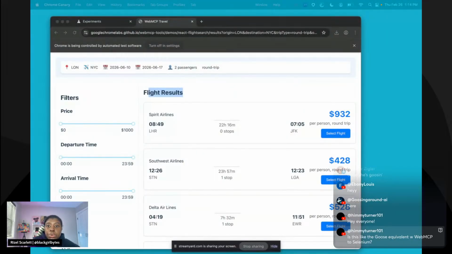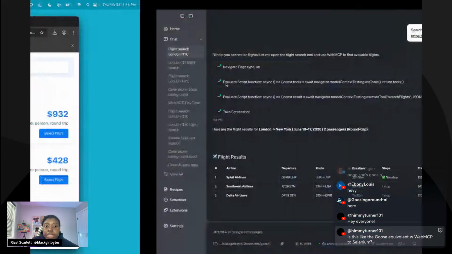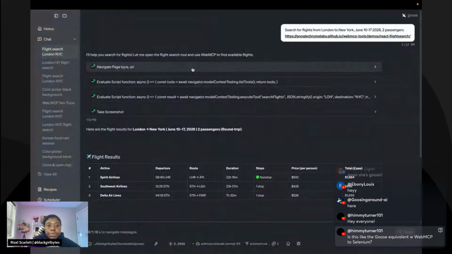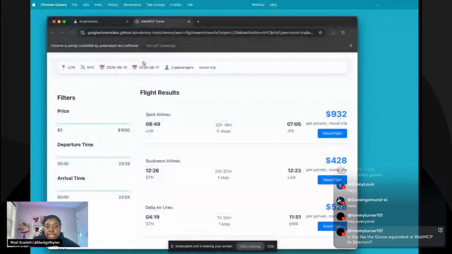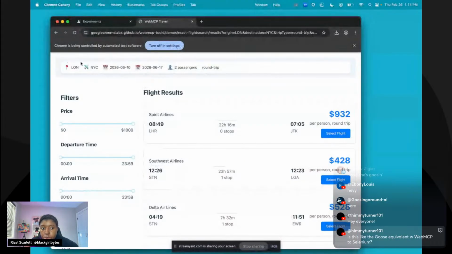It's able to go to a site, take a screenshot, etc. But when you add WebMCP on top of it, it's not trying to figure out which button, because sometimes when I use the Chrome DevTools MCP server, I don't know if Selenium works this way, but it'll take a screenshot, it'll try to figure out what button it should click and navigate that way. This doesn't have to do that. It's just looking for, is there a search flight tool call? I'll just execute that. It's not directly trying to click any buttons or navigate in the browser or anything like that. I hope that makes sense.